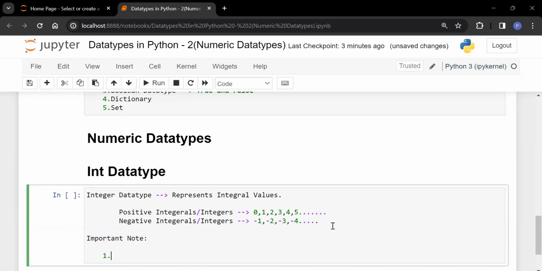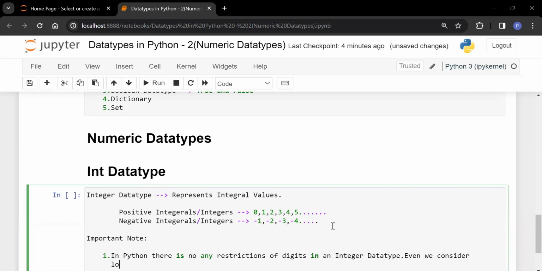So in Python, there are no restrictions of digits in an integer data type. Even long int values we can consider also in the form of int data type. That is the first point which is very, very important.